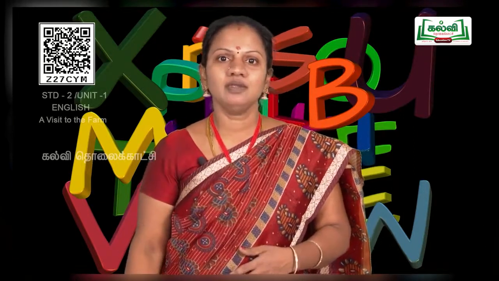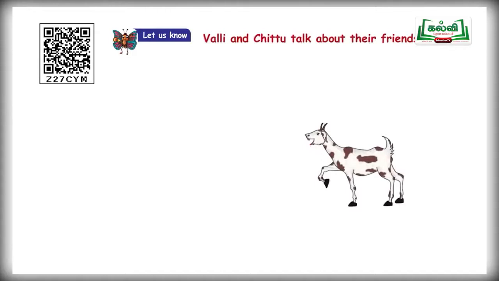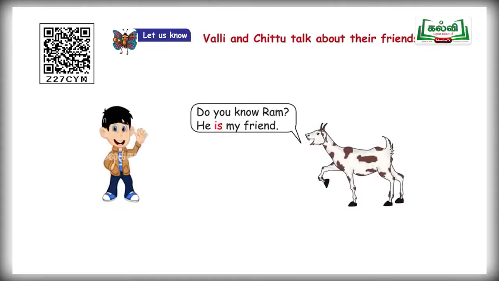And next one, Chittu said, do you know Ram? He is my friend. Look carefully children. He is my friend. So, after the pronoun he, they used is. I-S, is.